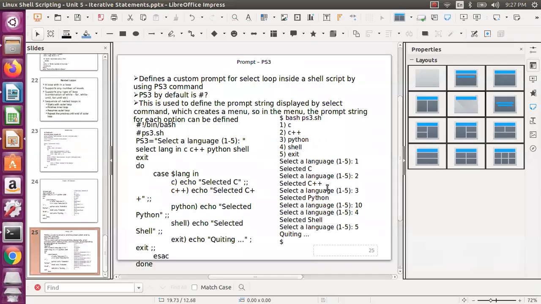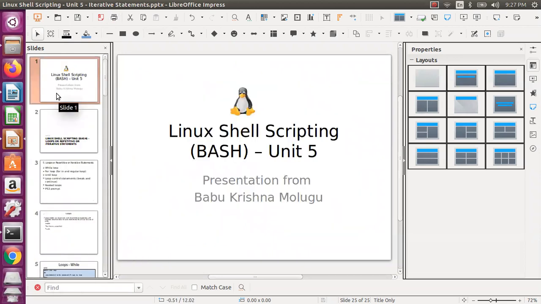Okay, so the multiplication table and all, you can test that. That is a simple one. Of course, the multiplication table we'll also see in functions. We'll try to see. So this is about our iterative, repetitive statements or loops actually.